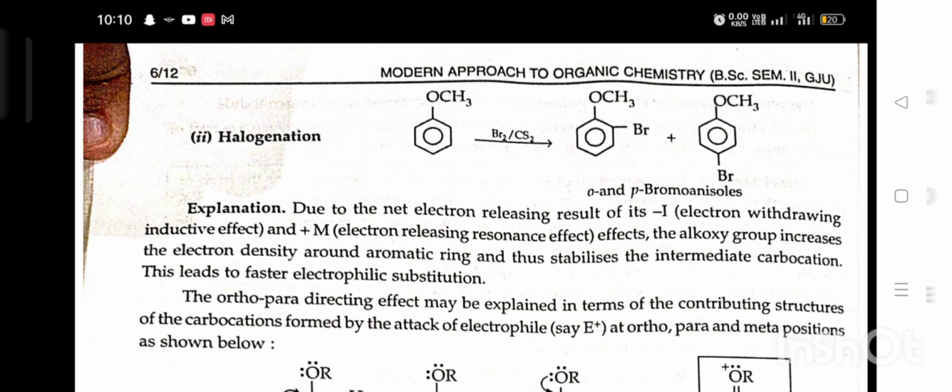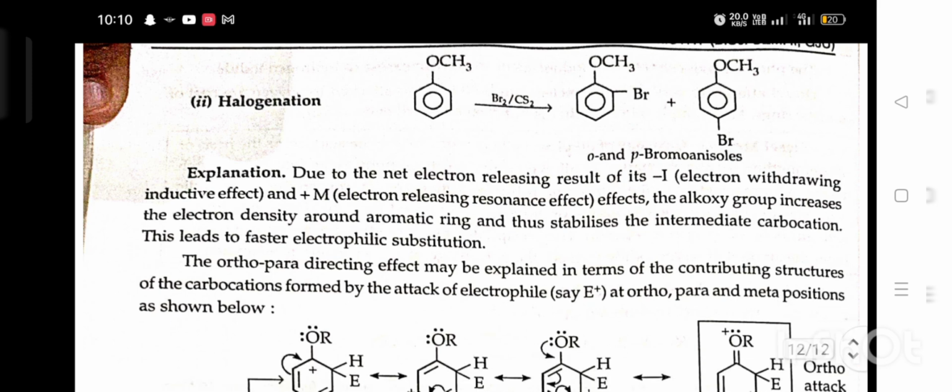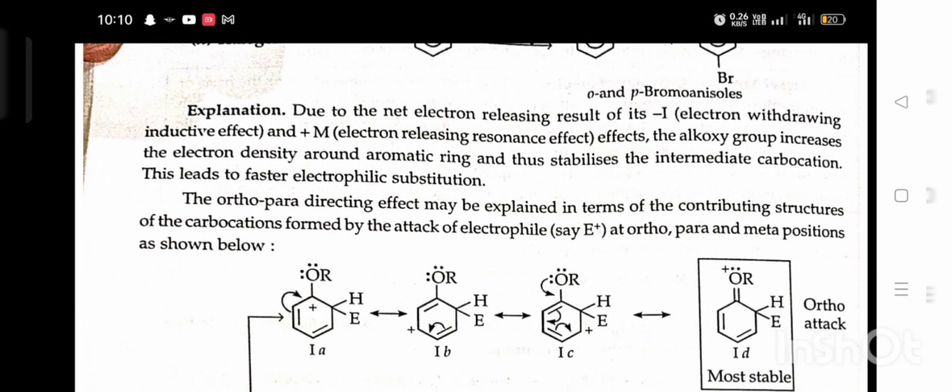Explanation: due to the net electron releasing result of its minus I electron withdrawing inductive effect and plus M electron releasing resonance effect, the alkoxy group increases the electron density around the aromatic ring, thus stabilizing the intermediate carbocation. This leads to faster electrophilic substitution. The ortho-para directing effect may be explained in terms of contributing structures of the carbocation formed by the attack of electrophile at ortho, para and meta positions as shown below.